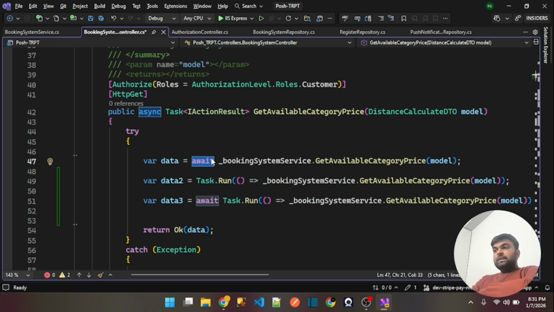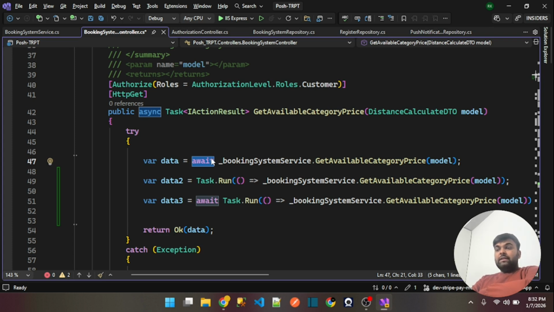So first let's understand what the async and await keywords are that we use here, okay. Mainly we use these keywords for non-blocking, as it lets your ASP.NET Core free the thread while waiting for your IO operations, okay. This is why we use the await keyword, and it scales better under load as well.